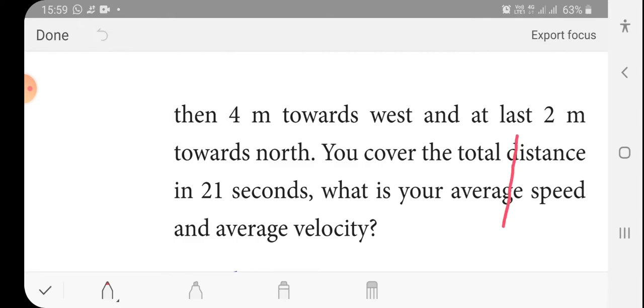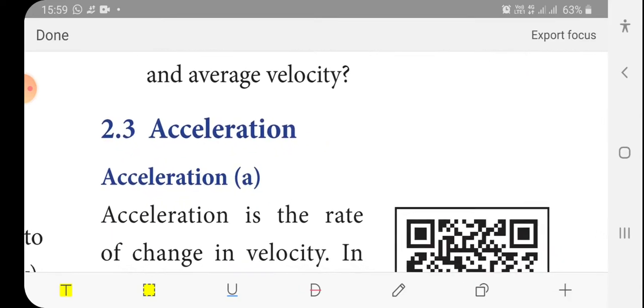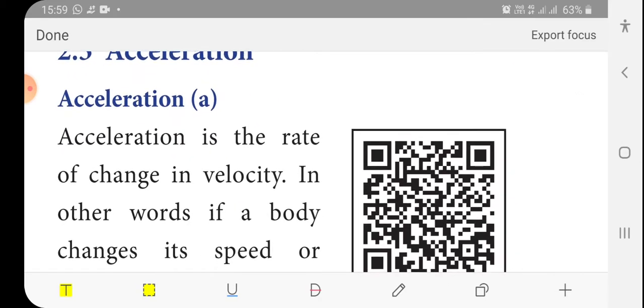Okay, now we will see what is acceleration. Acceleration is the rate of change of velocity. What is the rate of change of velocity? Initially you may be slow, then you pick up your speed, so your velocity keeps changing. Finding the change in velocity and dividing it by the time, you will get your acceleration.